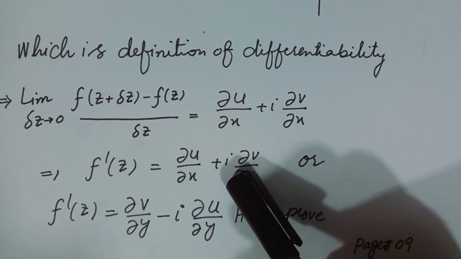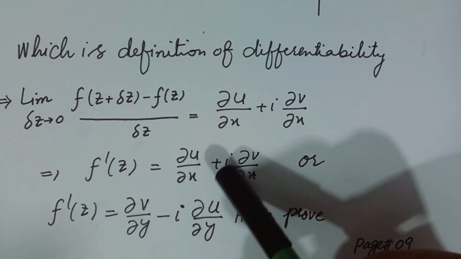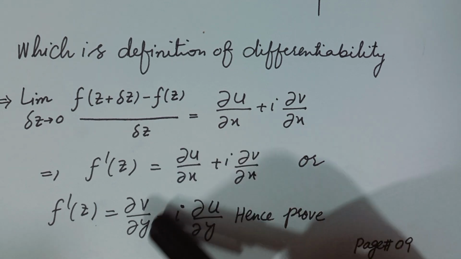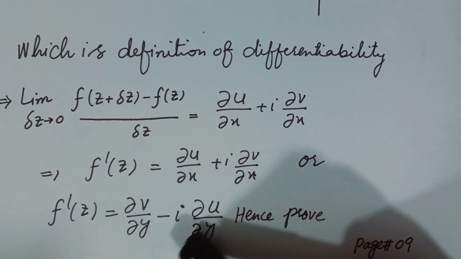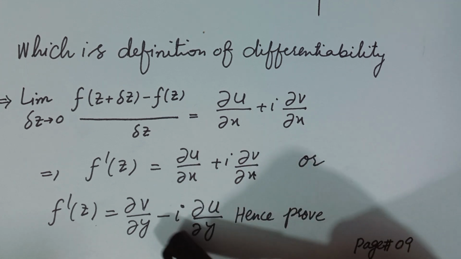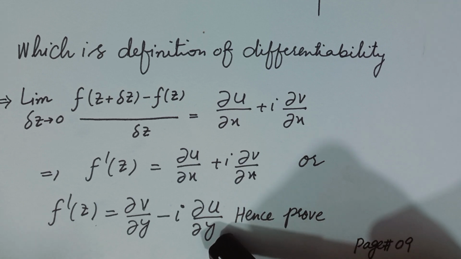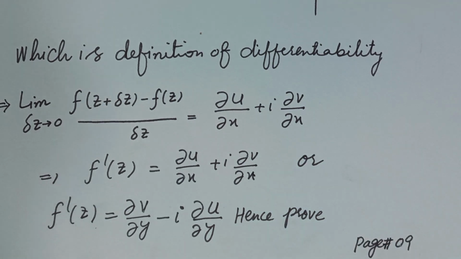And this number can also be written, by using the CR equations, partial u over partial x is equal to partial v over partial y, and partial v over partial x is equal to minus partial u over partial y. Hence this shows that the derivative of the function exists.